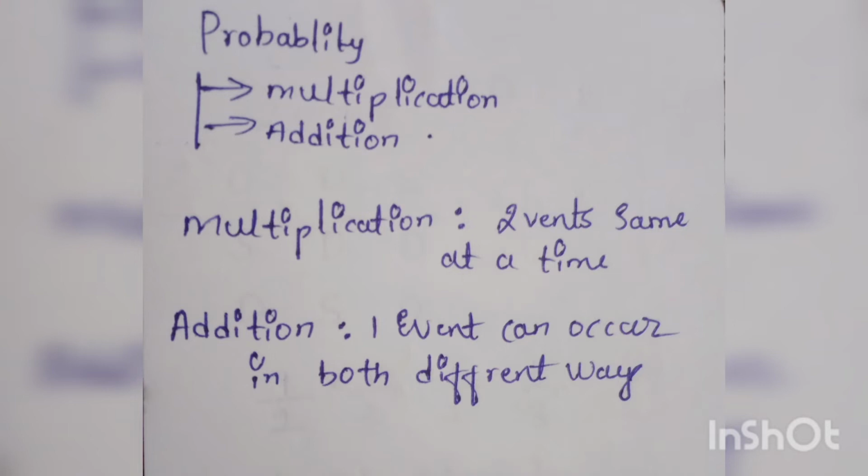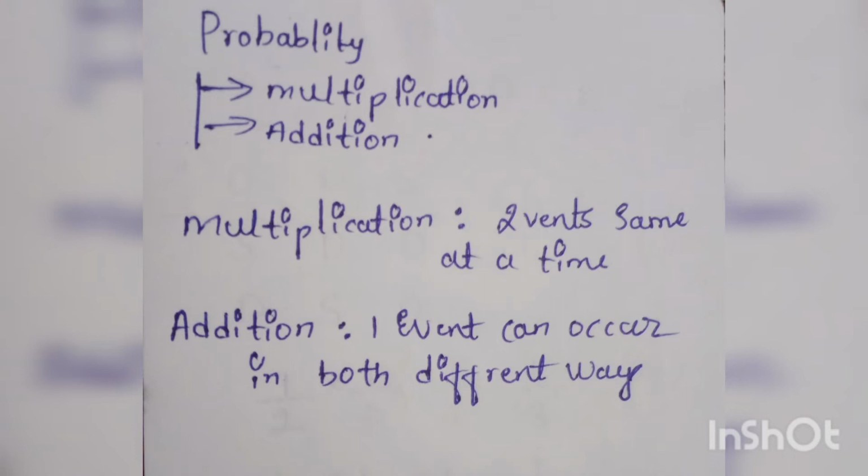The multiplication rule is nothing but two events occurring at the same time. The addition rule is when one event can occur in different ways, and only that particular event occurs. Before starting, we first need the definition of an event.